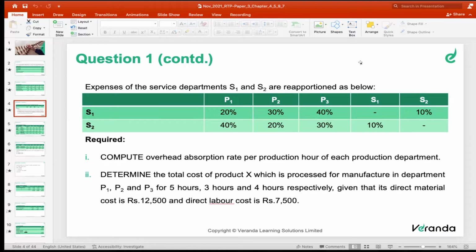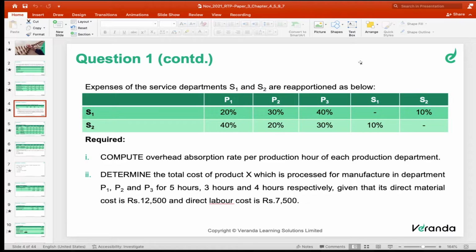Note it down. Steps to solve this overhead problem. First one, collection.